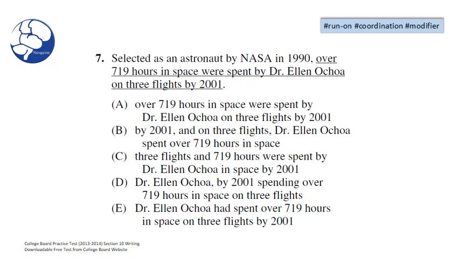Okay, are you done solving the problem? How'd you do? Well, let's take a look at this problem together. Selected as an astronaut by NASA in 1990, over 719 hours in space were spent by Dr. Ellen Ochoa on 3 flights by 2001. In A, we have a modifier error. We can go ahead and eliminate A. The same modifier error in B and in C. Both are gone. D looks okay, except we have a verb form error, a fragment in D because of spending, so we can eliminate D.